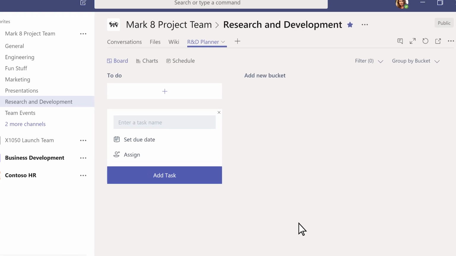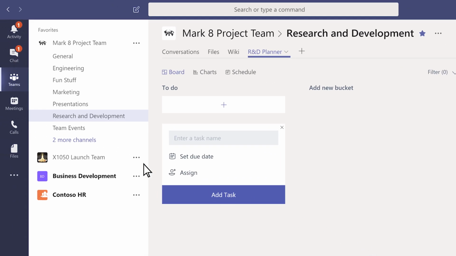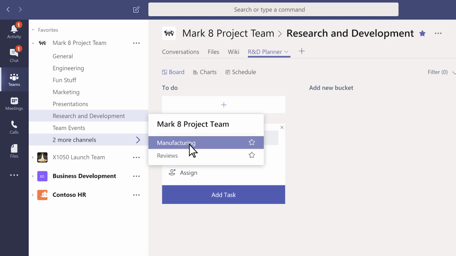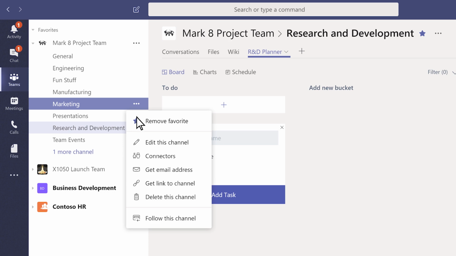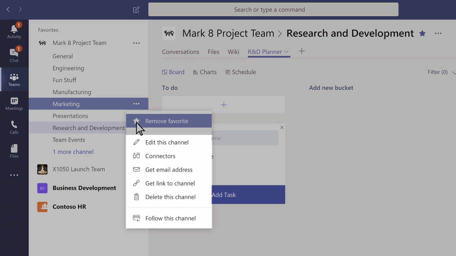If you've got a lot of channels, you can make the important ones easy to find in the channels list. Just mark them as favorites. Click the 3 dots next to a channel name to remove it as a favorite, and see a list of things you can do with the channel.